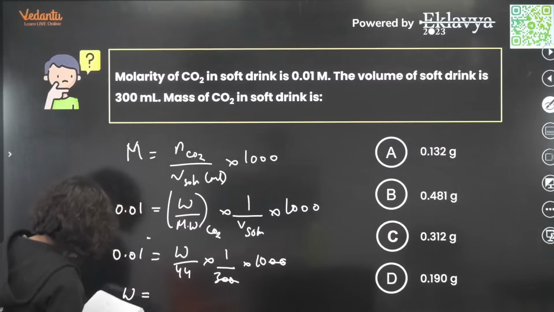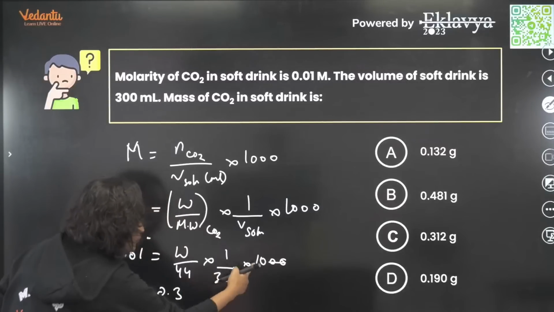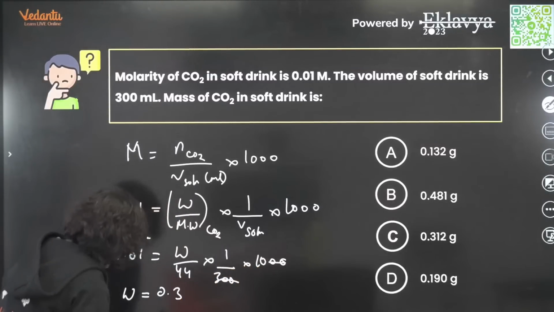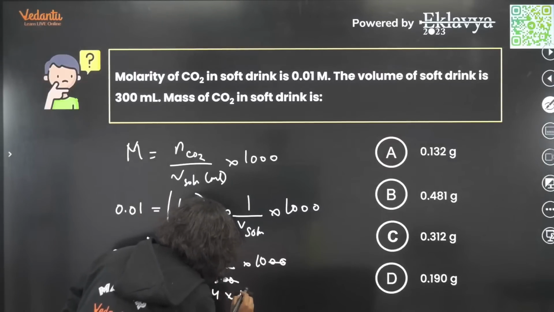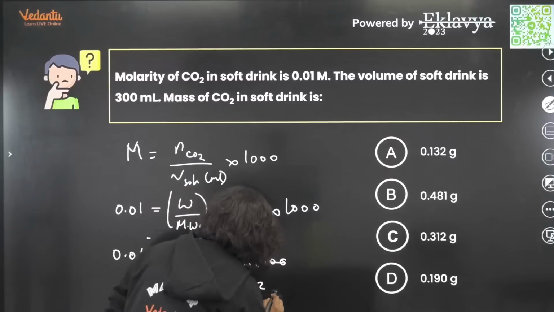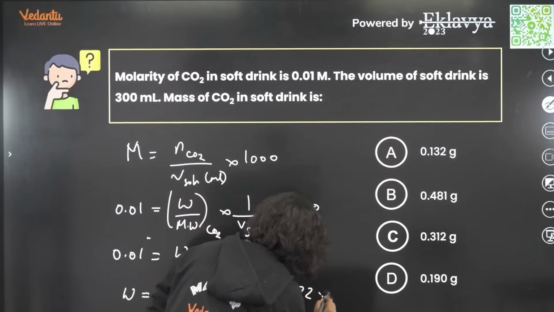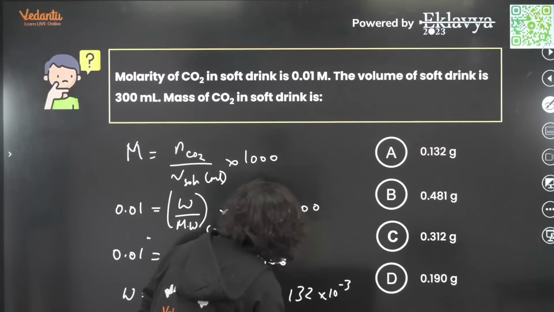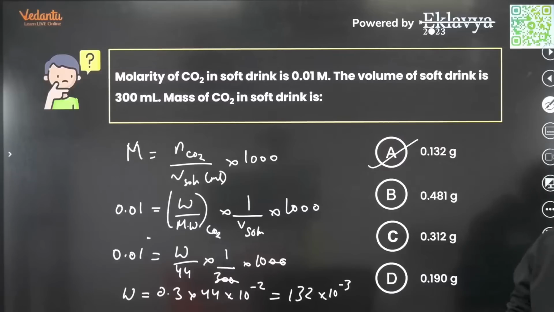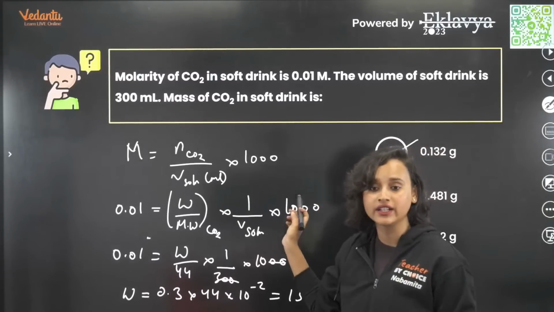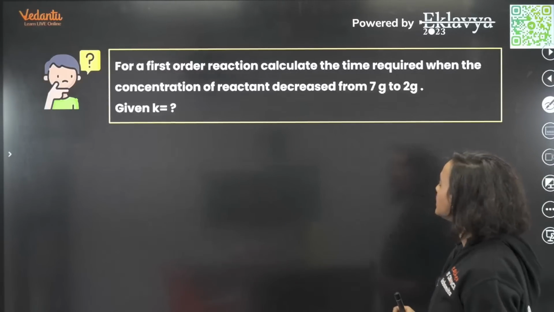So W is equal to 0.3, see 10 divided by 3, so 0.3 into 44 into 10 to the power minus 2, which is equal to 132 into 10 to the power minus 3, which is equal to 0.132 gram, correct? This is 0.132 gram, option A, correct? Yes, I'm going to give you this PDF also, don't worry, okay?